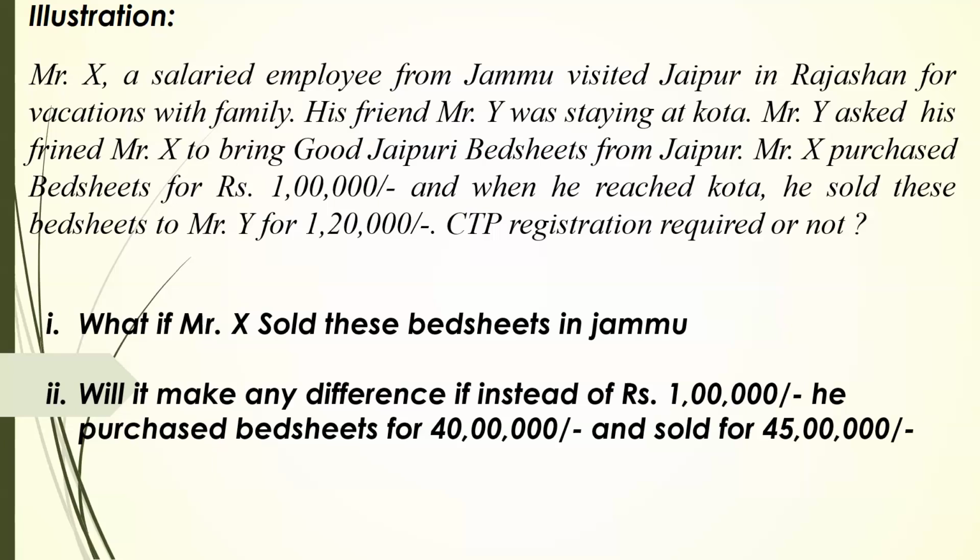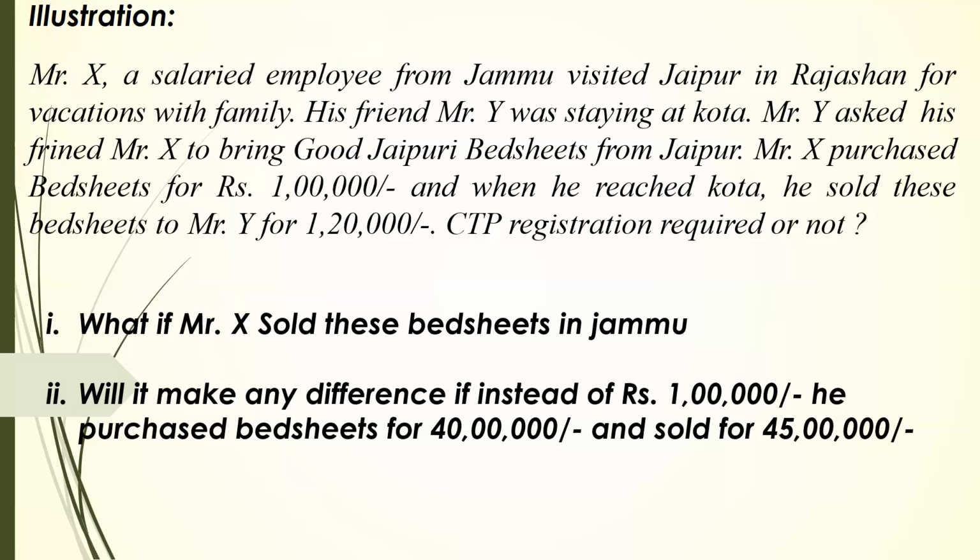He is a salaried employee. He is from Jammu, he has gone to Jaipur, purchased bed sheets for 40 lakh and is now selling them for 45 lakh in Jaipur only. Business does not consider whether you are making a profit or not, so it will come under the definition of business. It also does not matter whether you do it once or twice or how many times. So it will come into the definition of business. In my opinion, in this particular case, he had to take a regular registration, not CTP.